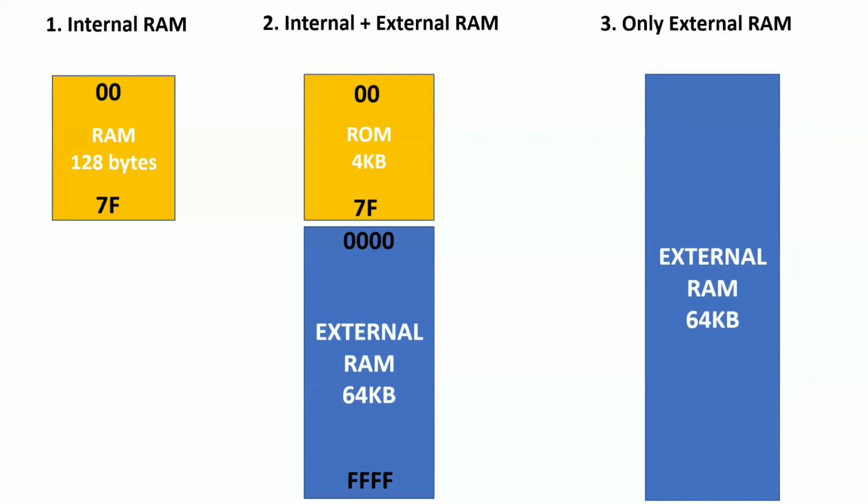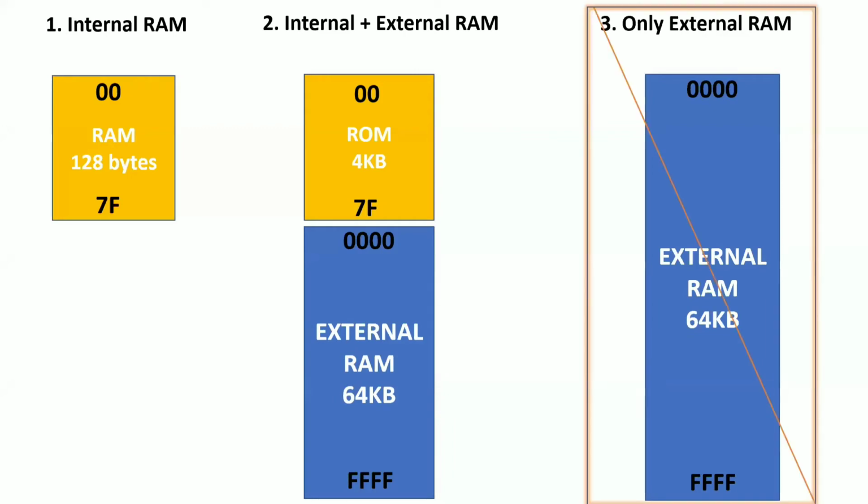To access the 64 KB, we are using a 16-bit address bus. So a 16-bit address bus means we are representing the hexadecimal in 4 numbers. 4 hexadecimal numbers. That is 0000 to FFFF. Okay. Where is the third option? Can I use only external RAM? No, I cannot use only external RAM here.